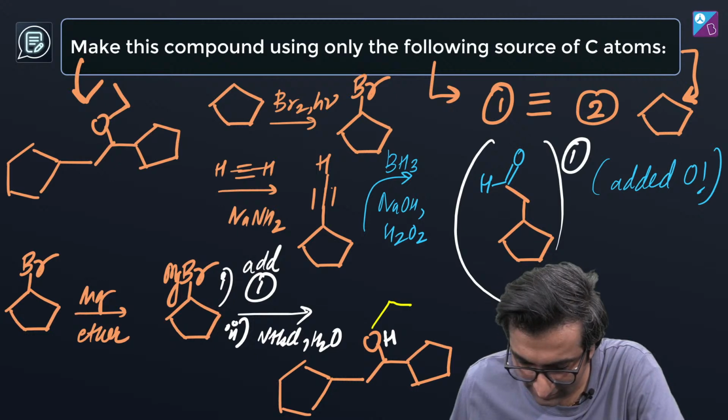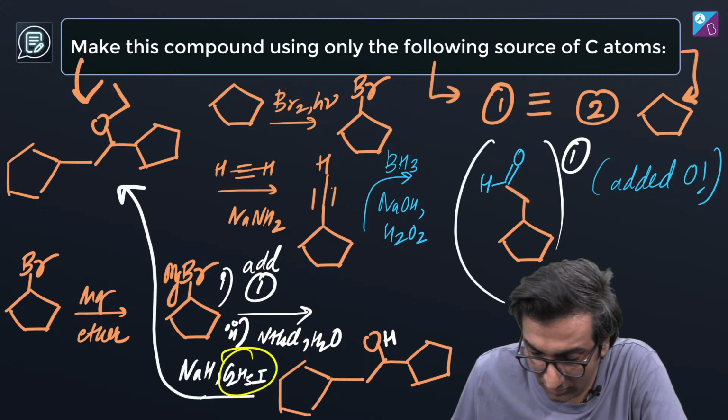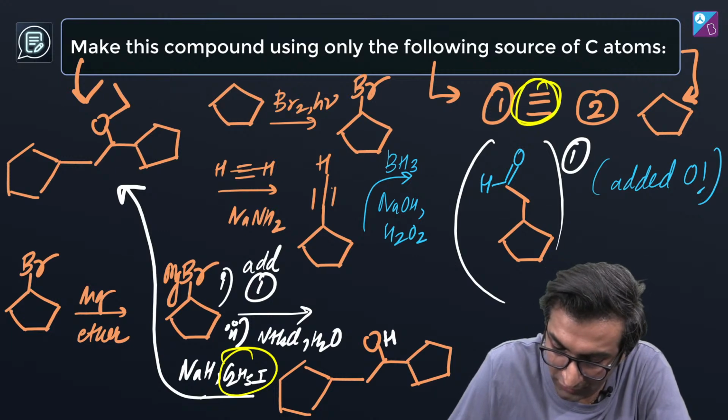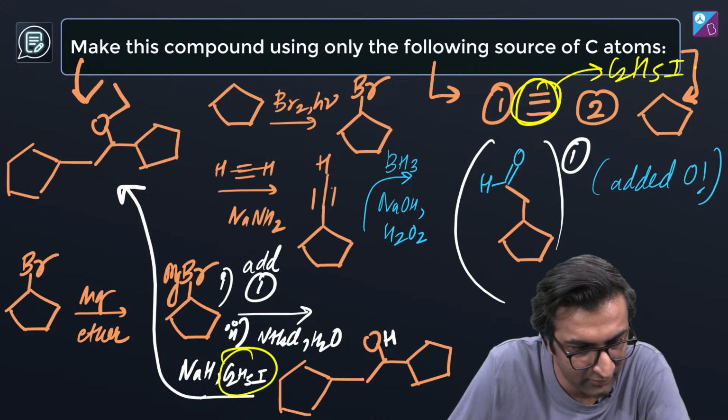And lastly, I'd like to do that with the help of NaH and C2H5I. And you're like, bro, you're only supposed to use this as a source of C atoms, convert this to C2H5. I don't think that's really hard, right?